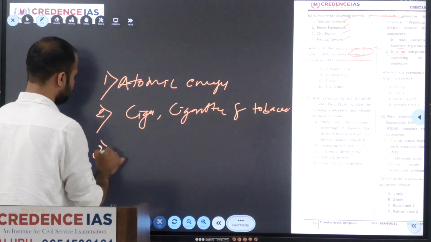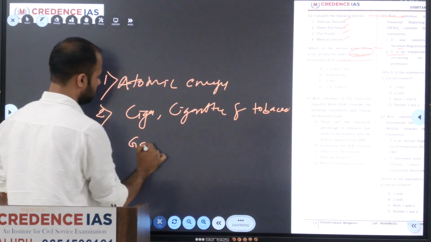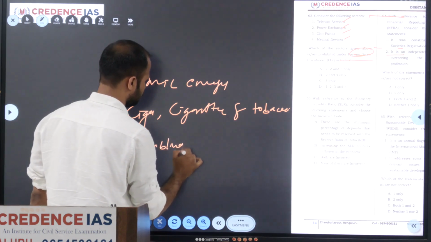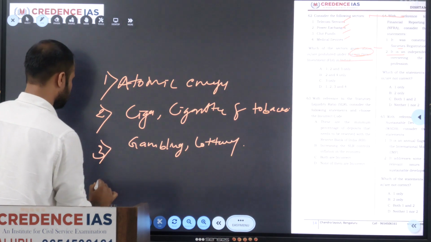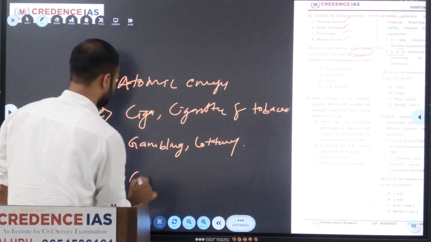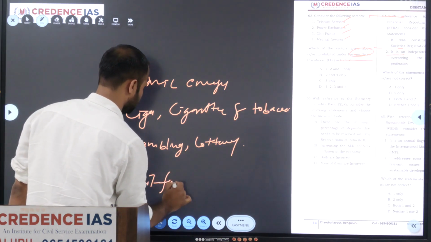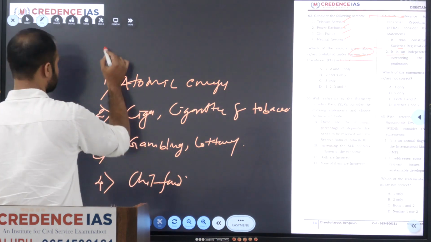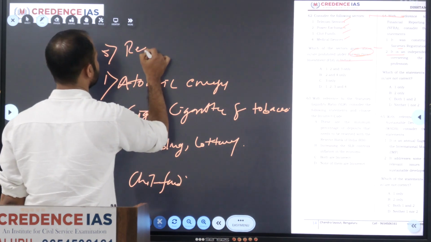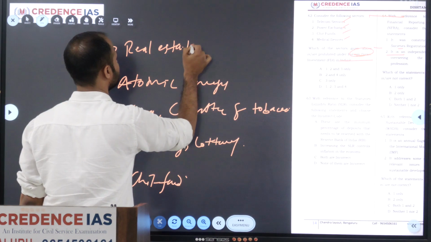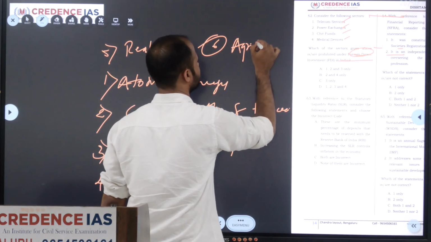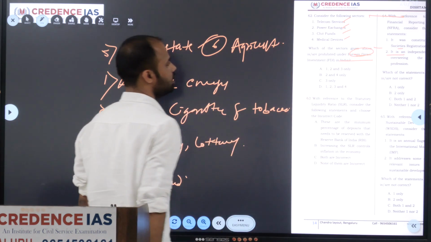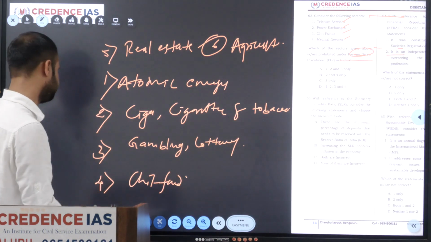It's also not allowed in gambling, lottery, chit fund, and also real estate and some fields within agriculture. These are the areas where FDI is not allowed.